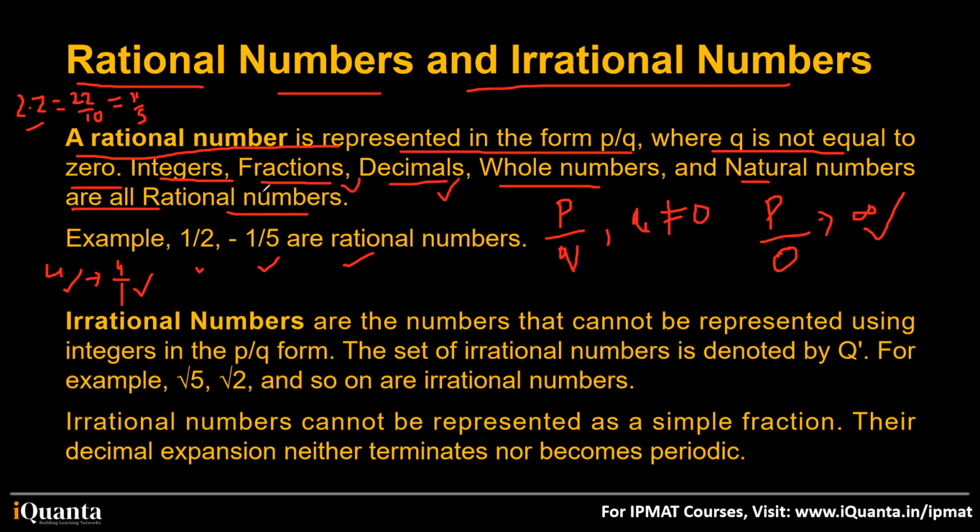Decimals, again 2.2. Decimals, I took decimal only, right? Fraction, if you take 3 by 4, 3 by 4 is a fraction, and yes, Q is not equal to 0. So it is also a rational number.